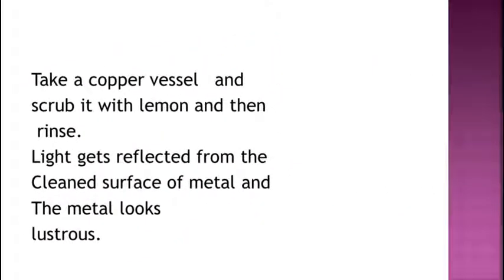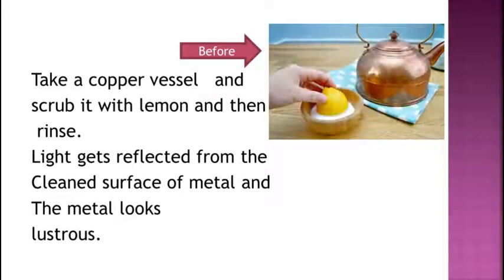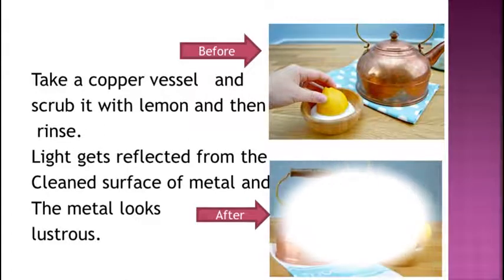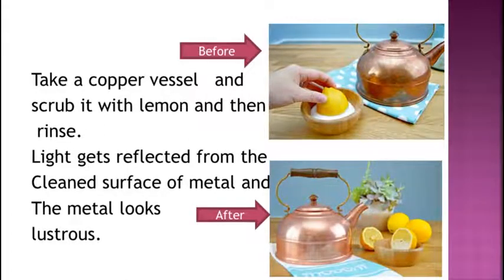So students, here you have to take a copper vessel and scrub it with a lemon and then rinse. So this is a copper vessel before scrubbing it with the lemon, and after scrubbing the copper vessel with the lemon, you can see in the picture how the copper vessel is shining.